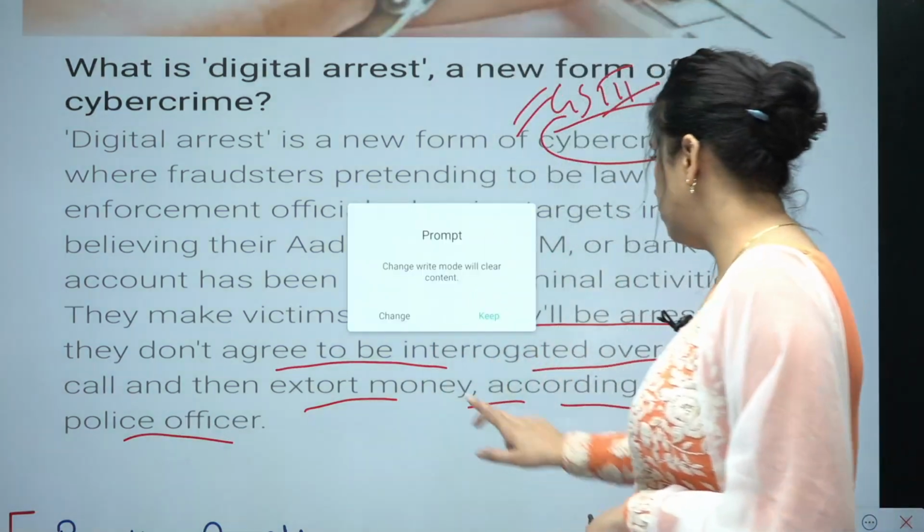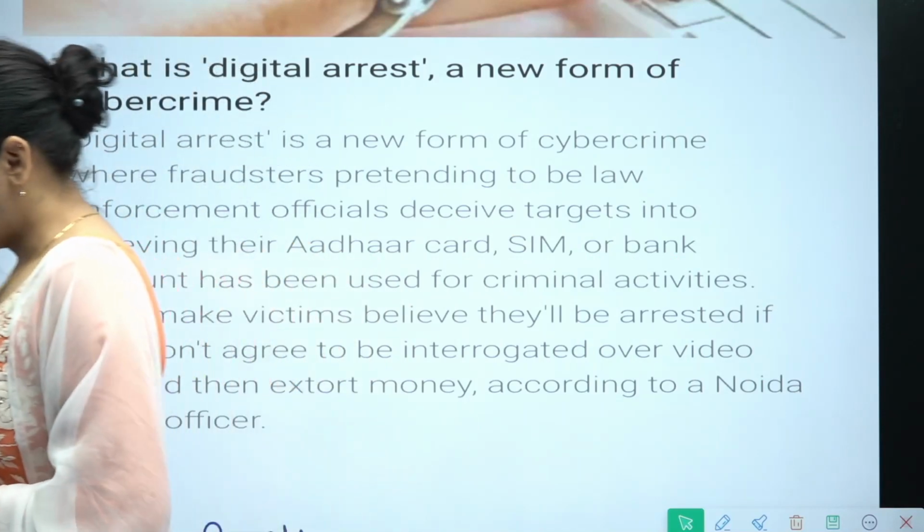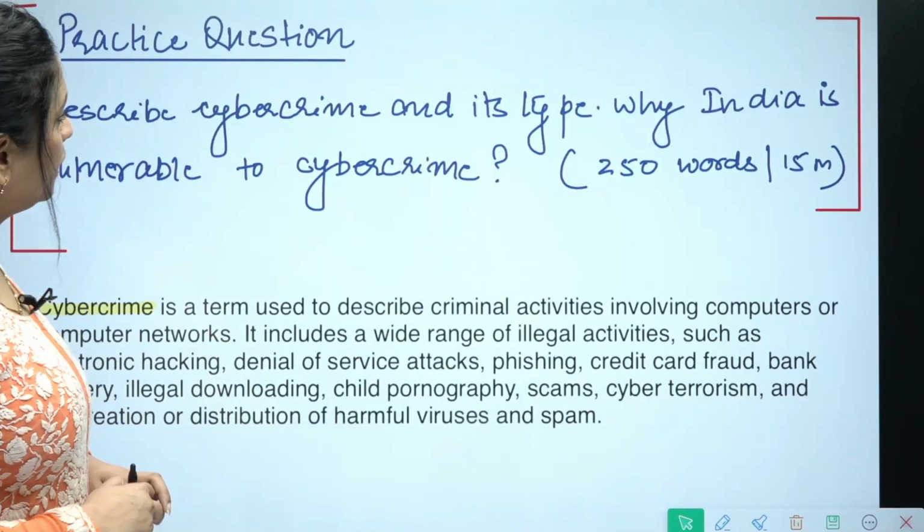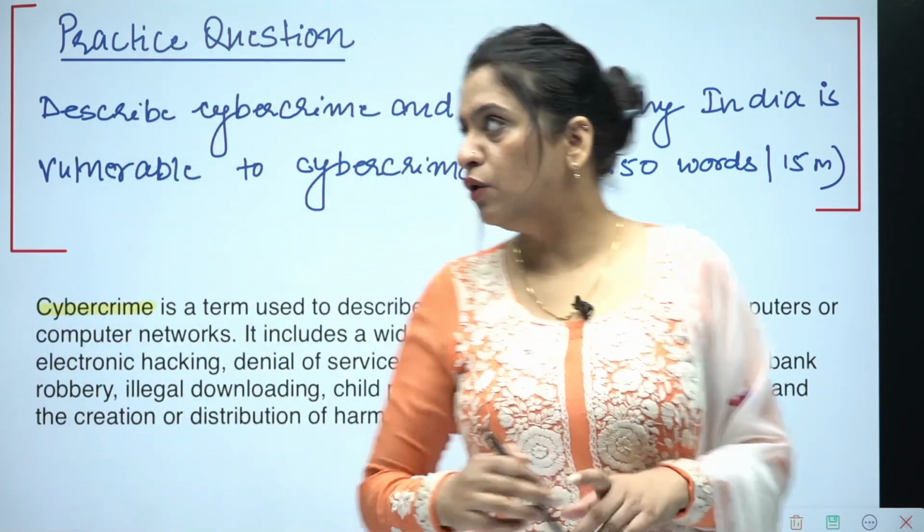Further, what you need to know is, look at this question and try to see what kind of question UPSC can ask. Look at this question.